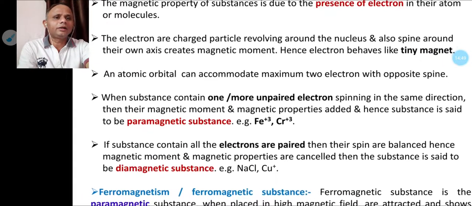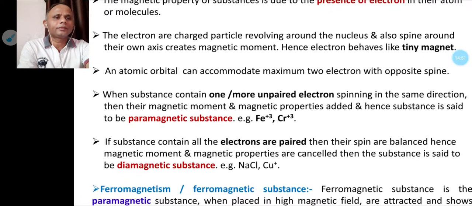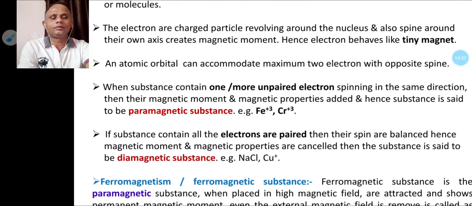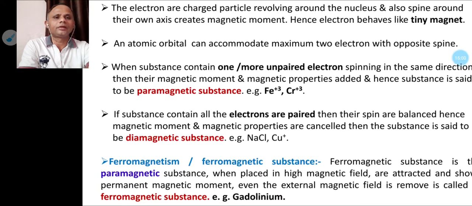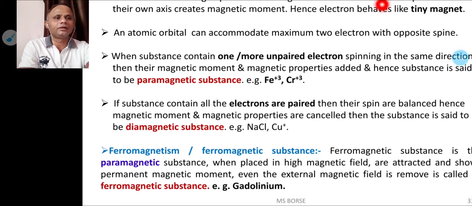The electron is a charged particle. It revolves around the nucleus and also spins around its own axis and produces a magnetic moment. That's why the electron behaves like a tiny, small magnet. An atomic orbital can accommodate a maximum of 2 electrons with opposite spin.